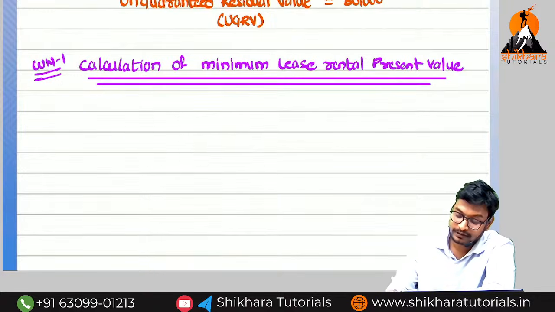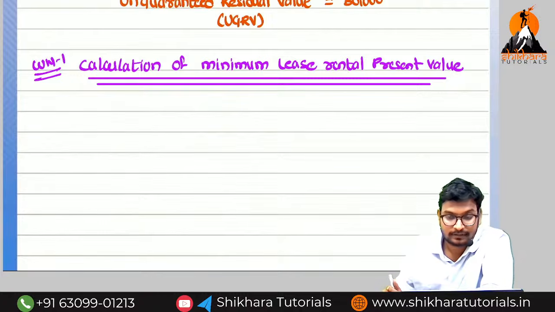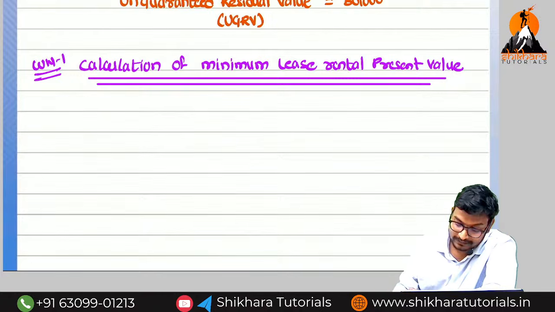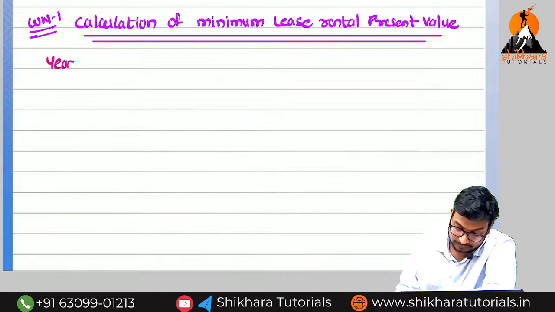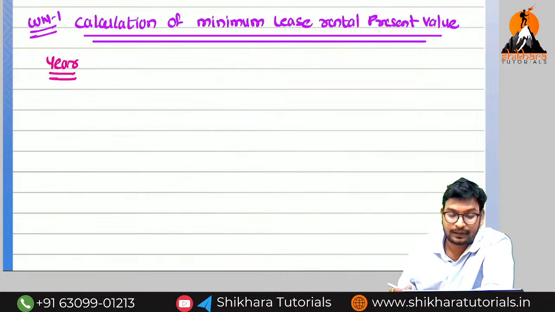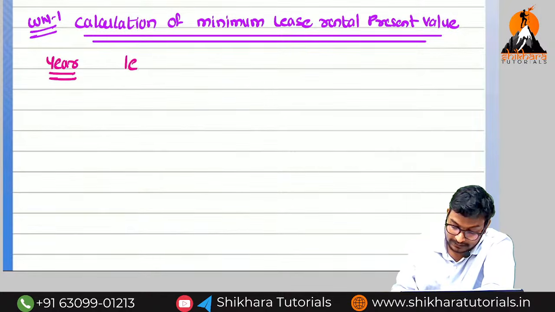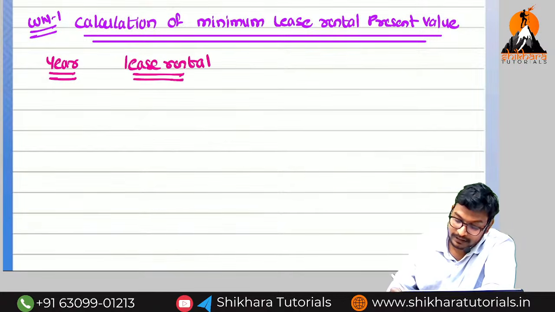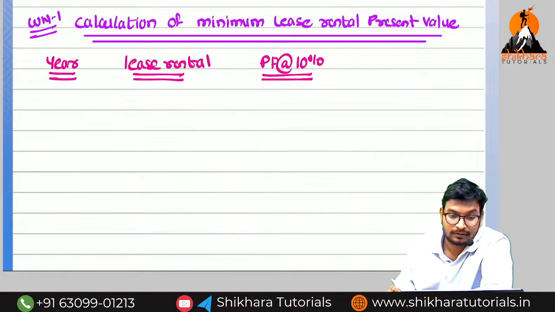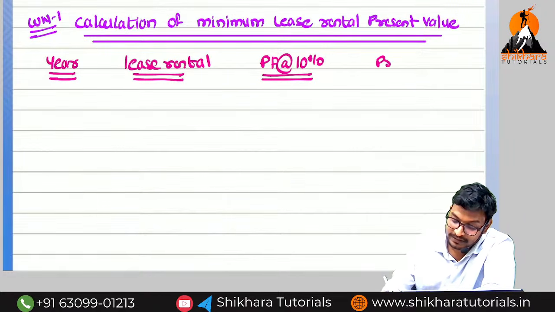So what are the columns? Can you say? Guys, what are the columns? First column is the year. What is the second column? Hello guys, participate. First column is the years. What is the second column? Lease rental. What is the third column? Present value factor at the rate of 10%. What is the fourth column? Present value.